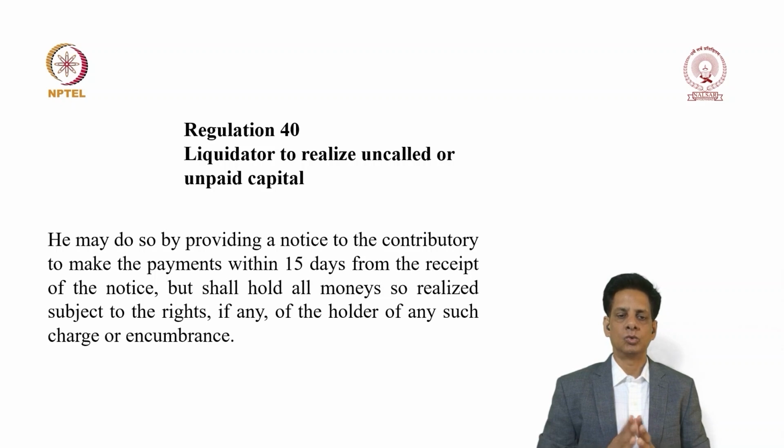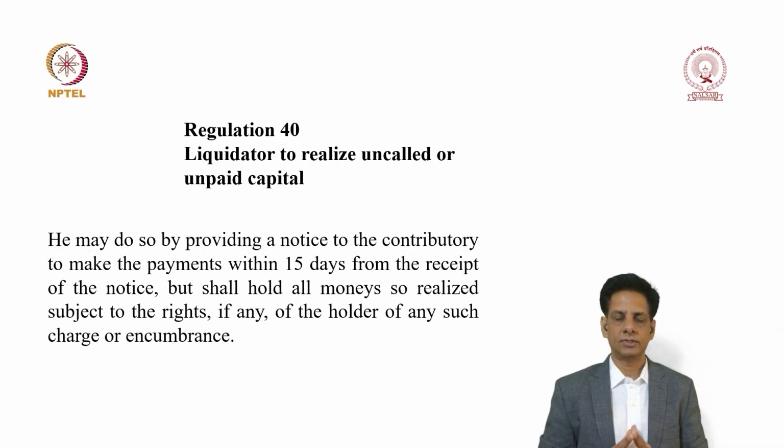He may do so by providing a notice to the contributory to make the payments within 15 days from the date of receipt of the notice, but shall hold all monies so realized subject to the rights, if any, of the holder of any such encumbrance or charge.